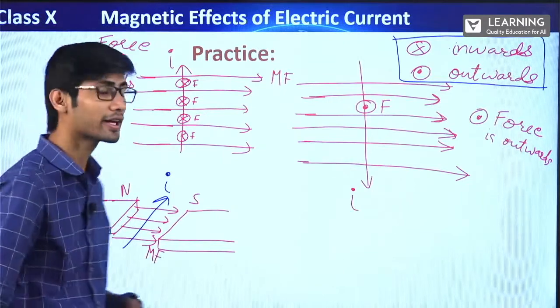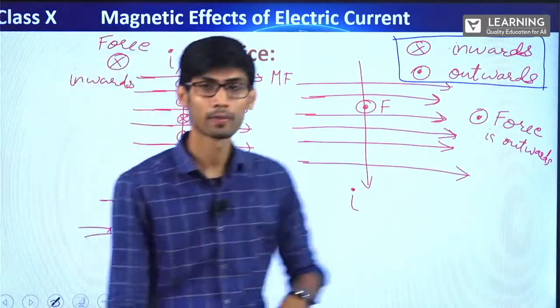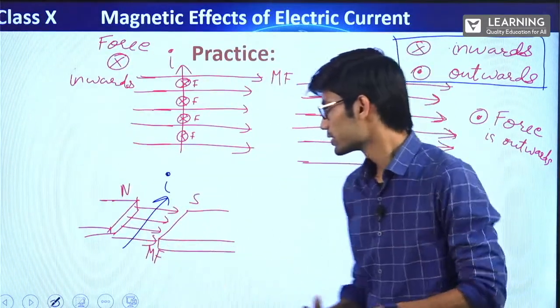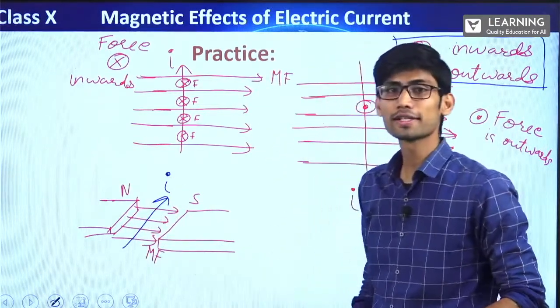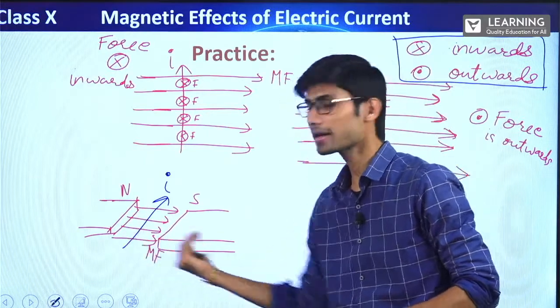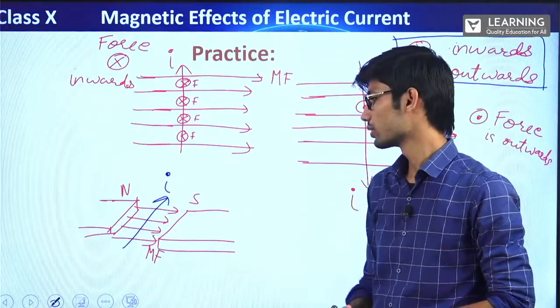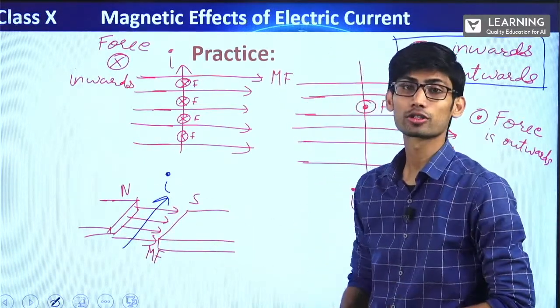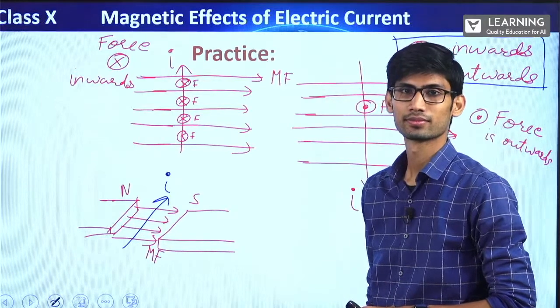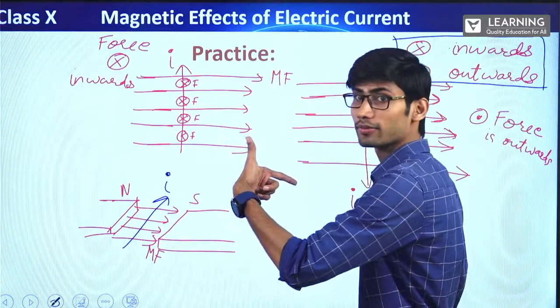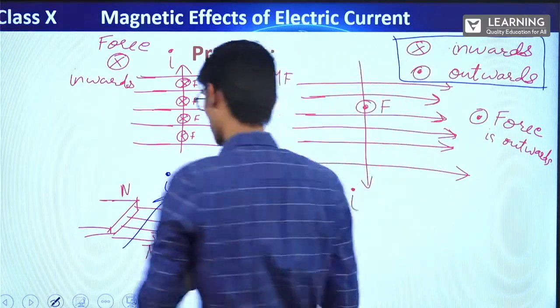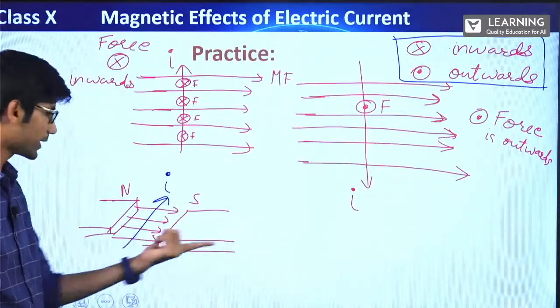What will be the direction of force? Tell me. This wire is going inside the board. The current is going towards inside the board. The magnetic field is in this direction, not to south. What will be the direction of force? Again, let's find out. See, magnetic field in this direction. Current, or I'll do it from here only. Magnetic field in this direction.